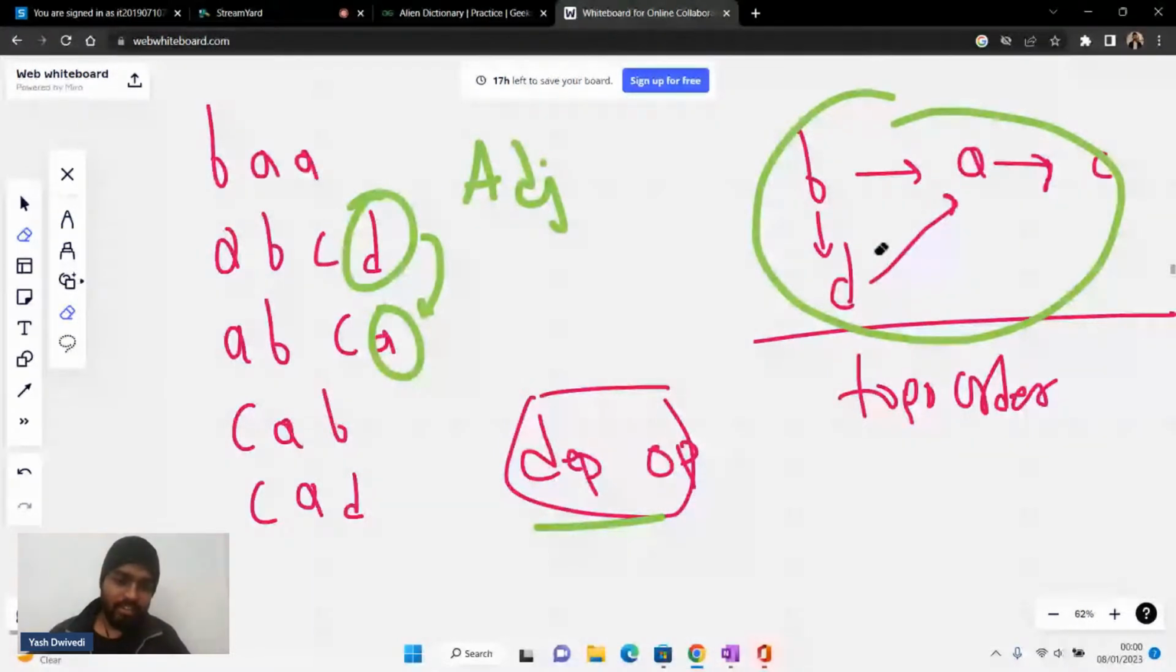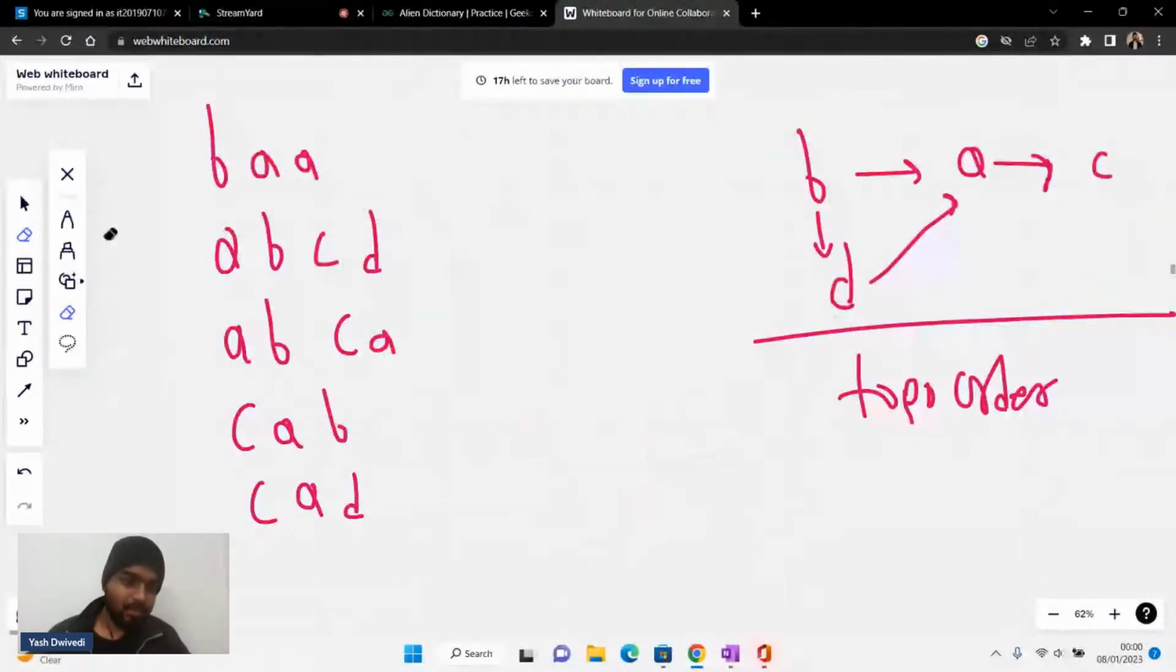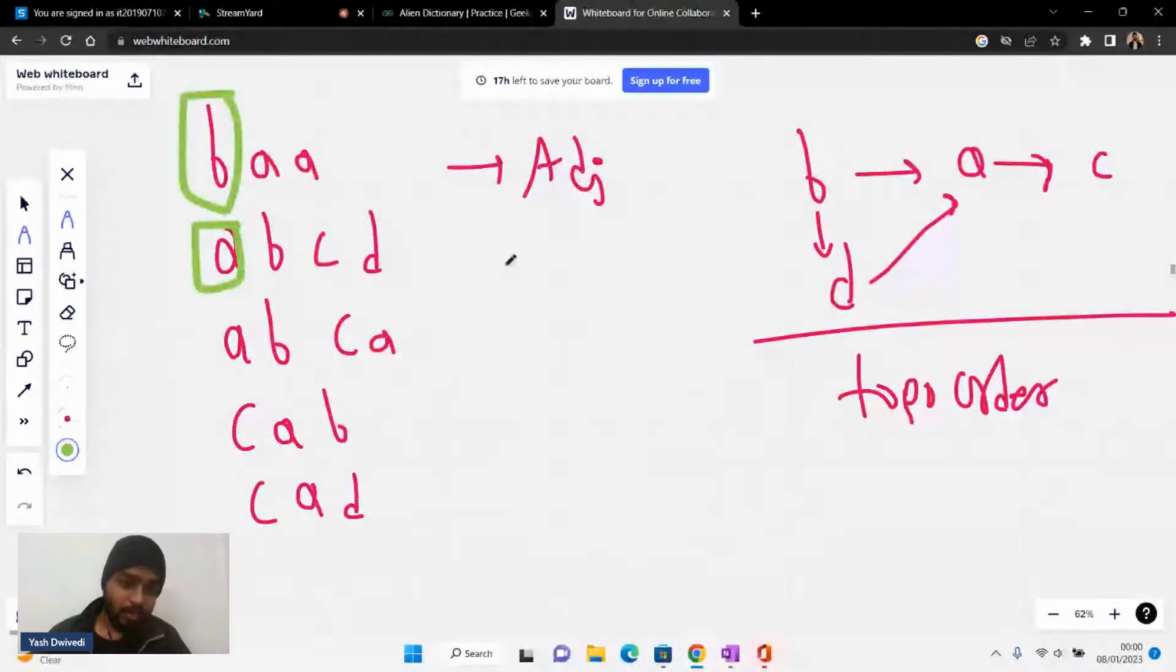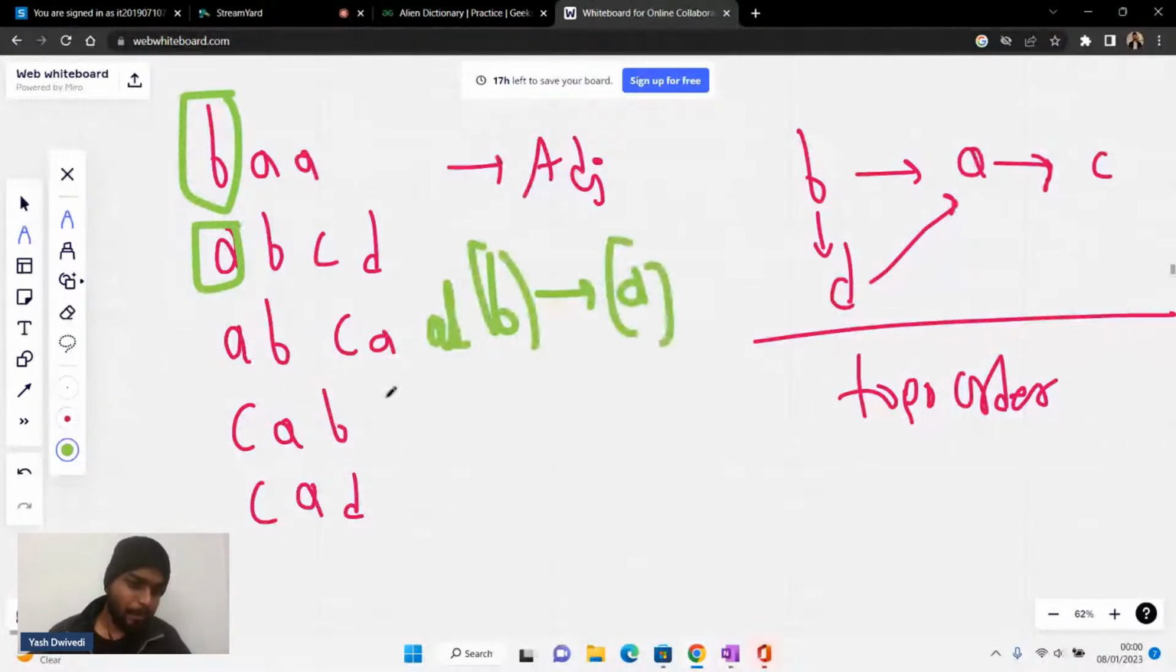The first step will be that you will build the adjacency list. Please write ADJ in the chat if you are clear with this thing. If these characters are different, then B is having an arrow towards A, so in the adjacency list of B you will push A. That's a very simple thing, to be honest. You can build the adjacency list.